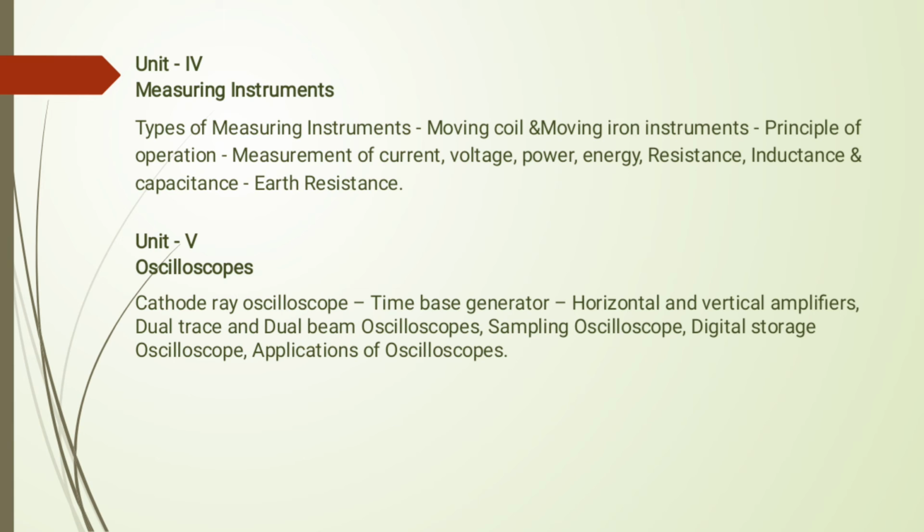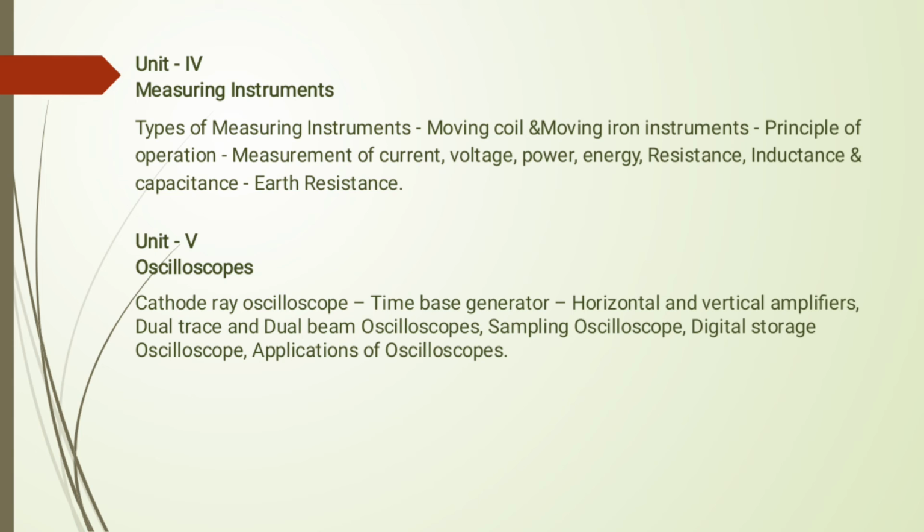In the fifth unit we have to study the entire equipment: how much current will be occurring, how much voltage, how much power, energy, resistance, and inductance. Fifth unit is a little bit small unit, and it is also very useful, because this unit is useful to your branch also.